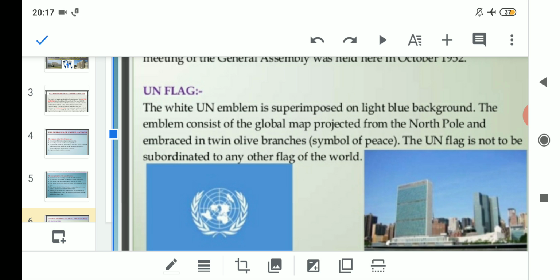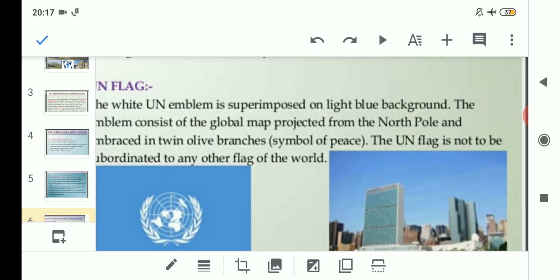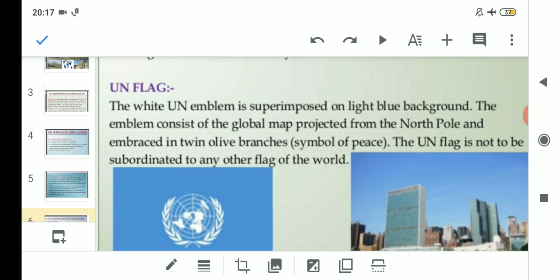The emblem consists of the global map projected from the North Pole and embraced in twin olive branches, a symbol of peace. So as you can see, first of all, there is an emblem which is superimposed on the light blue background. Clear? After that, the emblem consists of the global map. Whatever you can see in the middle is the global map projected from the North Pole and embraced in twin olive branches. From the side, you can see that there are two olive branches, one from the left hand side and one from the right hand side, covering the map.